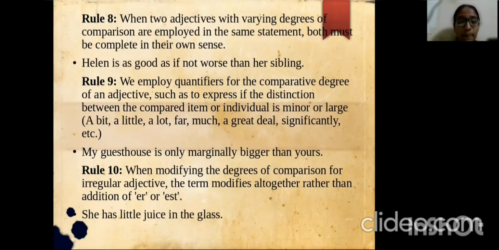Rule number 10. When modifying the degrees of comparison for irregular adjectives, the term changes altogether rather than addition of -er or -est. She has little juice in the glass.